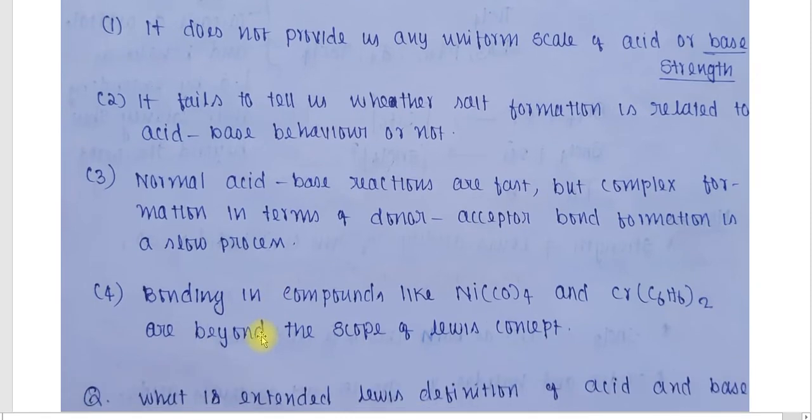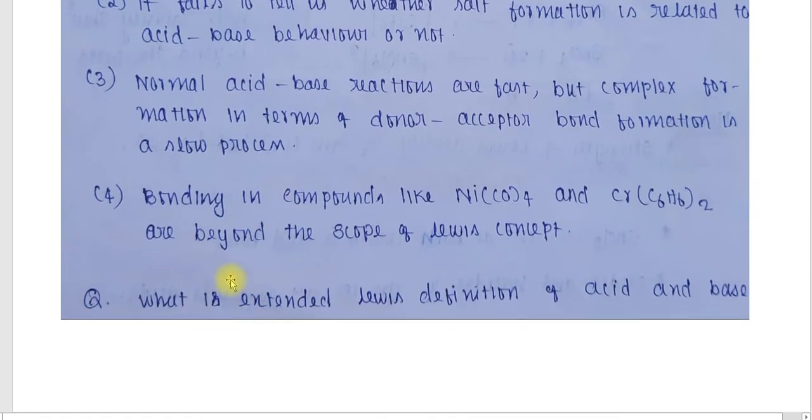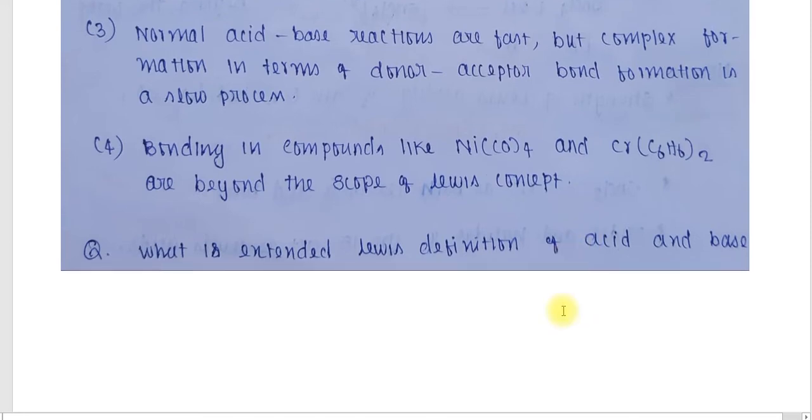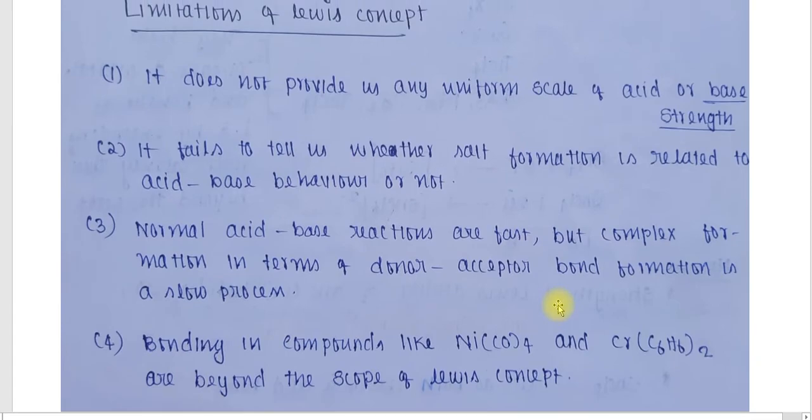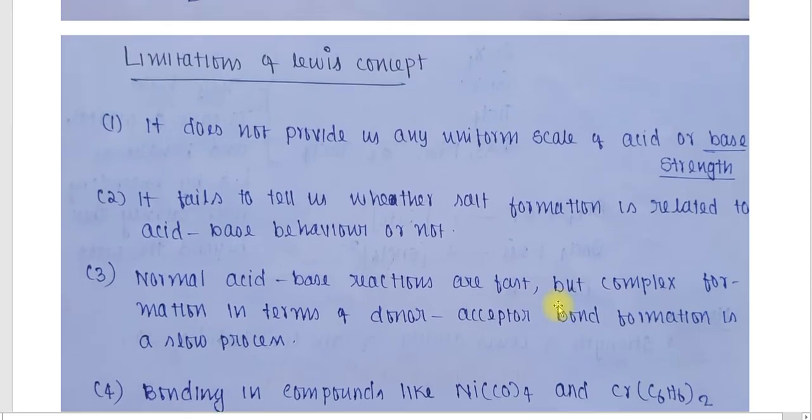That is another limitation. The next is that bonding in compounds like nickel tetracarbonyl or Cr(C6H6)2 is beyond the scope of the Lewis concept. The bonding in certain complexes cannot be explained using the Lewis concept. So these are the major limitations of the Lewis concept.